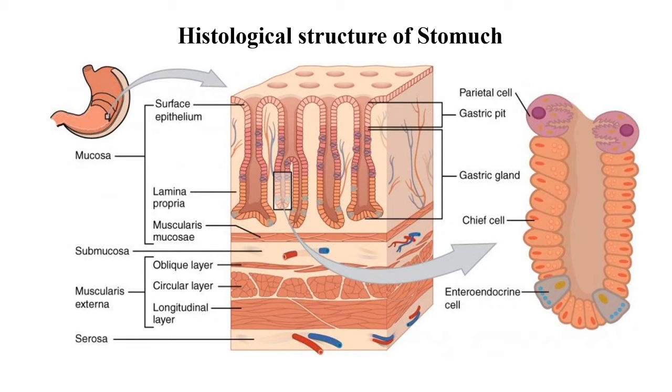The mucosa layer is highly folded, and that folded structure is called villi. With the help of these villi, whatever secretion of the gastric gland there is, that secretion is directly released into the lumen of the stomach where the food is deposited. So these gastric juices mix with food, and the digestion of food takes place in the stomach.